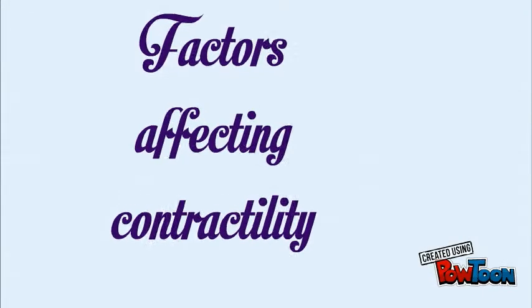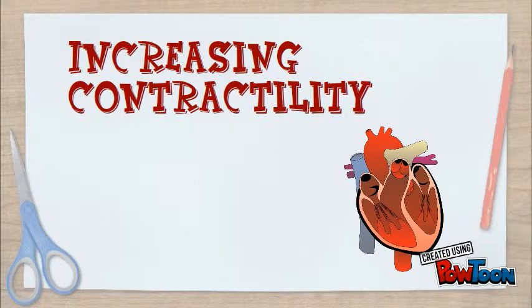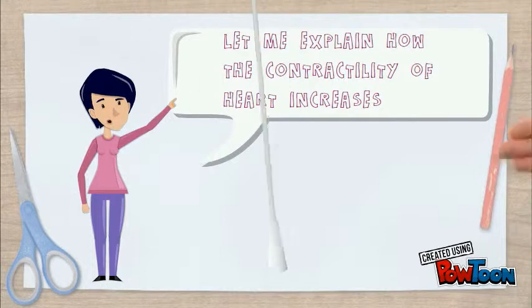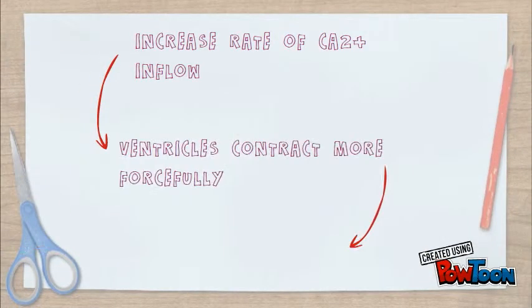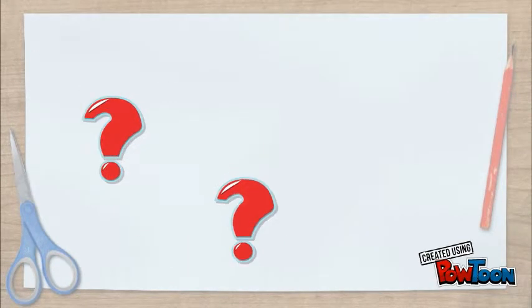Factors affecting contractility are sympathetic stimulation, parasympathetic stimulation, hormone regulation, release of catecholamines, change in muscle cells, inotropes, and afterload. Increasing contractility: how does the contractility of the heart increase? Increase the rate of calcium inflow, the ventricle contracts more forcefully, then more stroke volume is ejected.